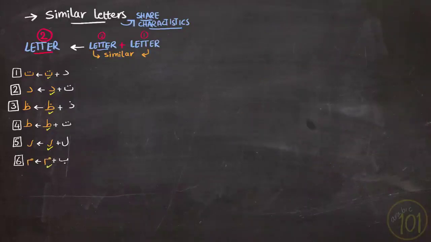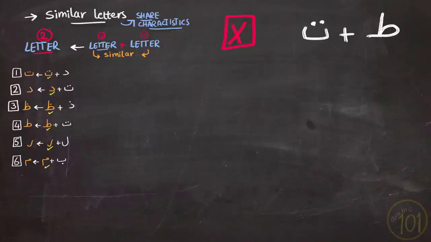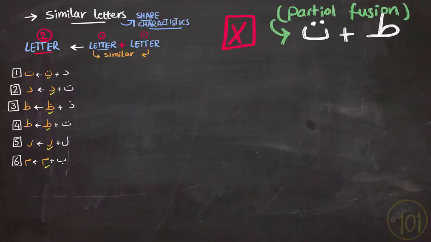There's just one single and important exception to these, which is the combination of ta when it is followed by ta. Normally, the second letter will prevail, but not in this case. Here, there is a partial fusion between these two letters, which means that we will keep some traits from both letters, not everything.